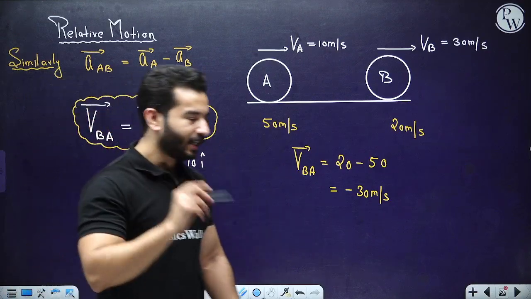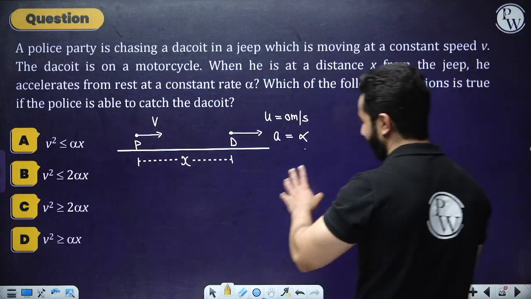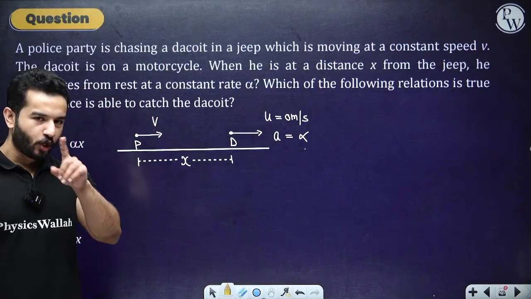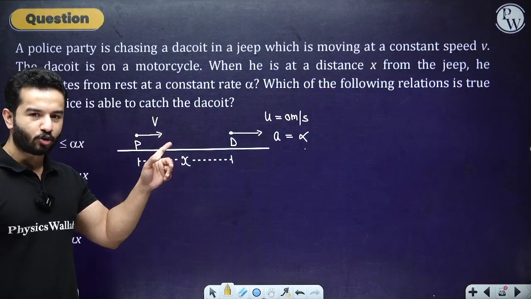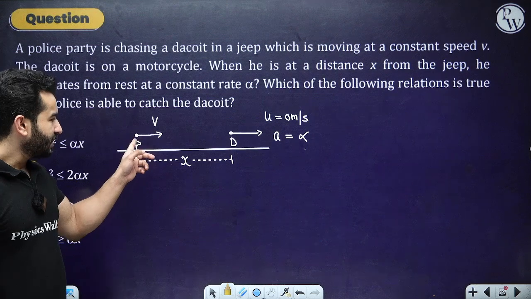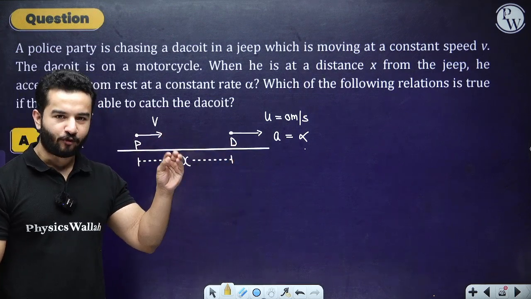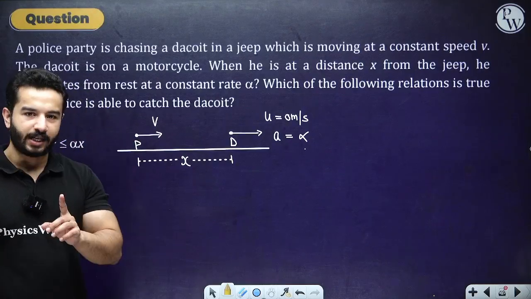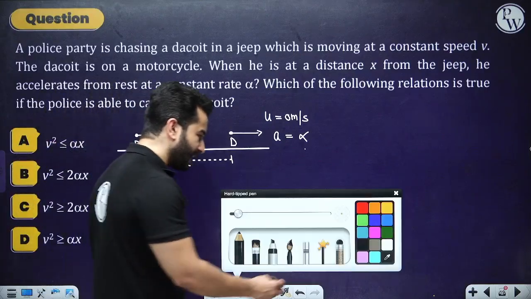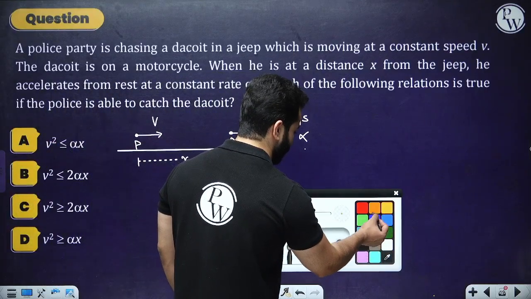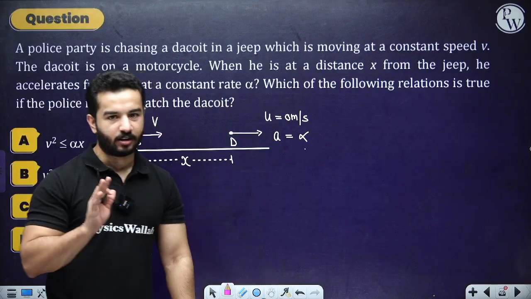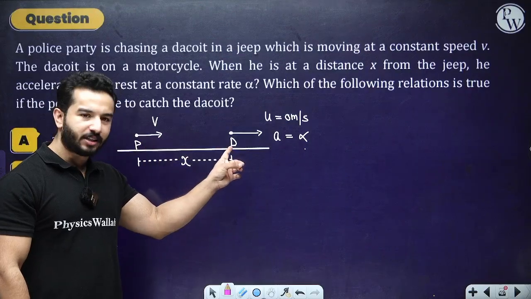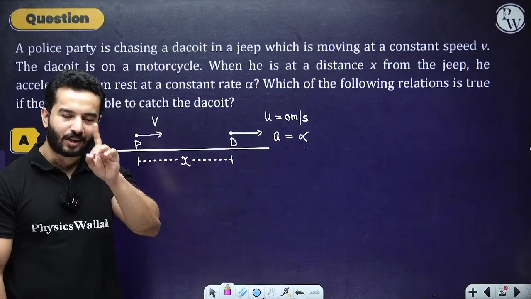Right? And I'll use this question as an example. What this question wants is whether the police catches the dacoit. Whether it is possible or not, we have to find it out, and we have to find out the condition. So first of all, in our relative world, now I'm using my trick, so you will have to be a little sharp over here. If the police needs to catch the dacoit, in our relative world, let's do one thing.